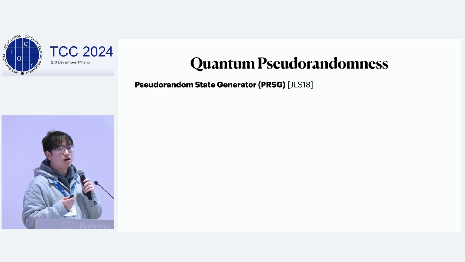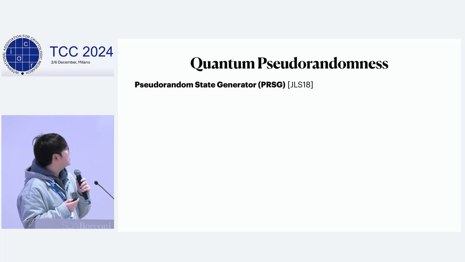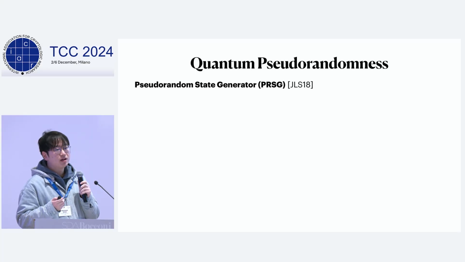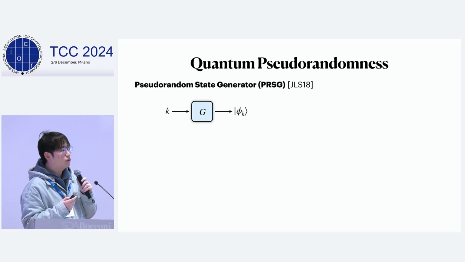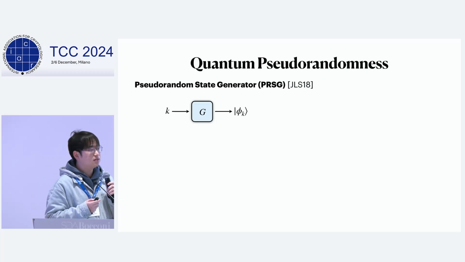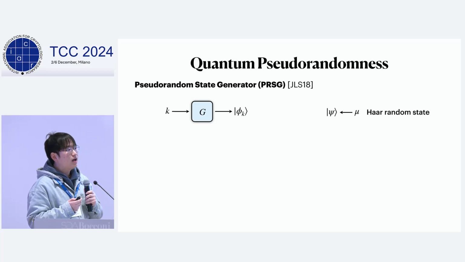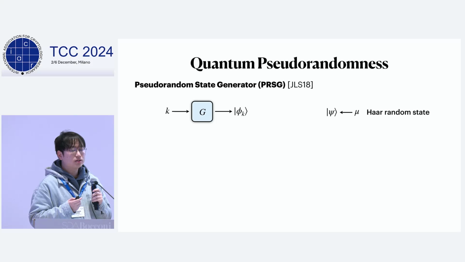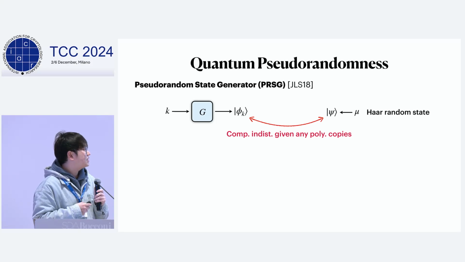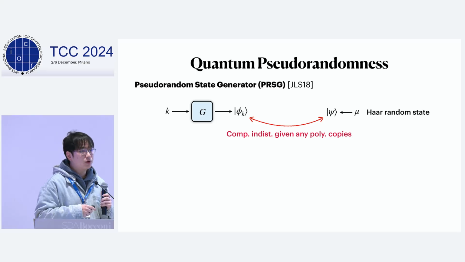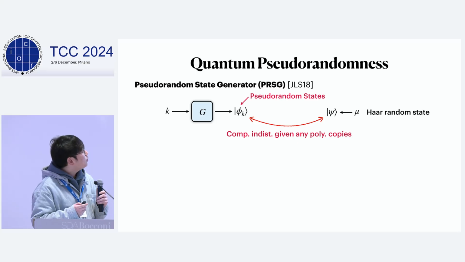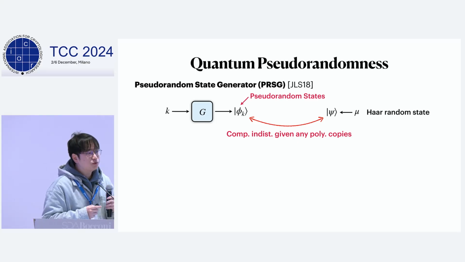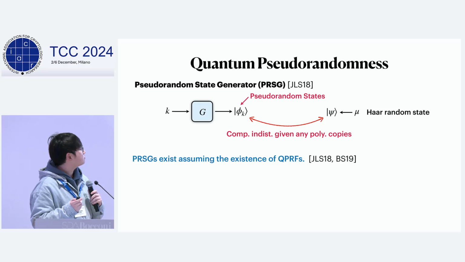The first one is PRSG, which stands for pseudorandom state generator. It is an efficient quantum algorithm G that takes a key K as input and outputs an n-qubit quantum state phi K. When we randomly sample a key, the quantum state phi K is computationally indistinguishable from a Haar random state psi, even if we give the adversary polynomially many copies of the state. We call the state phi K the pseudorandom state, or PRS.